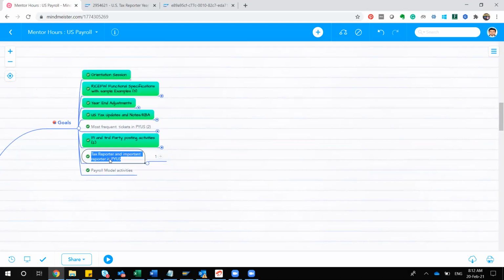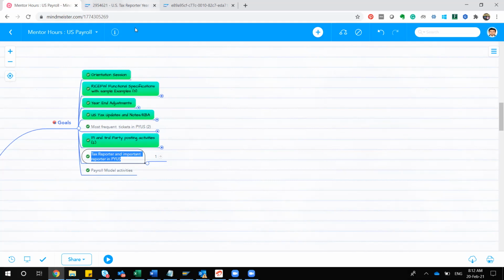And in that we'll also be checking from your system what reports we are able to execute, and then we will complete this one. The most important one is the tax reporter. Tax reporter is the most important one.